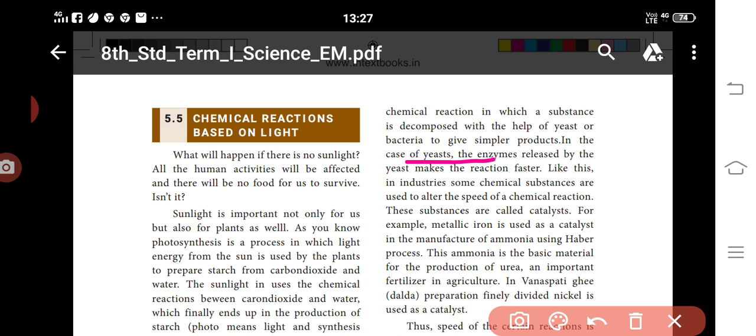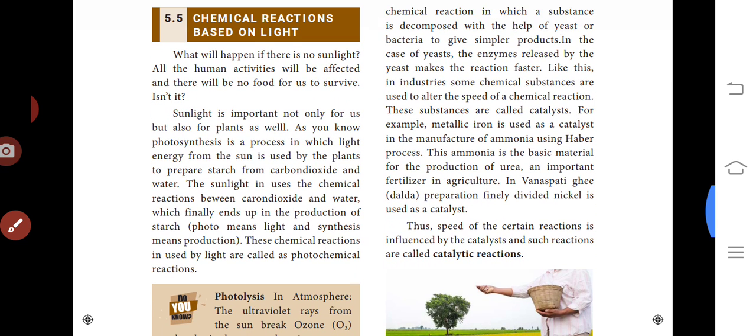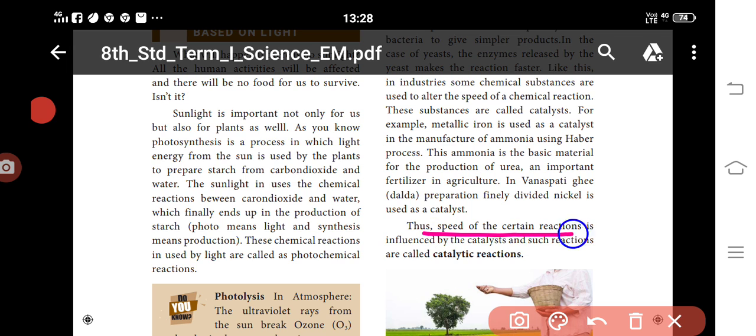So, what is a catalyst? A catalyst increases the speed of the reaction. A substance that in a small quantity increases or decreases the rate of a reaction without itself undergoing changes in mass or composition is called a catalyst. The phenomenon of altering the rate of a reaction by the presence of a catalyst is called catalysis. The speed of certain reactions is influenced by catalysis, and such reactions are called catalytic reactions.